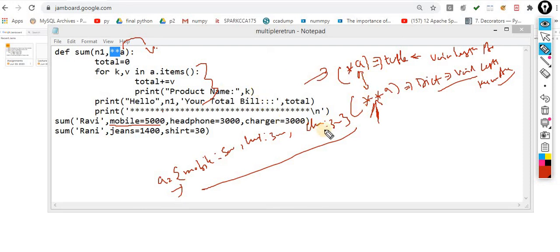So Nitinji, is there any sign for the list as well? No, there is no such sign that will treat it as a list, because understand why it is treated as a tuple: a tuple is an immutable object. Whatever you pass from this to this cannot be changed. By mistake, if I change the previous value 10 to 10,000, then the output would change.